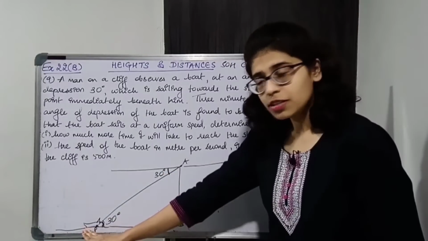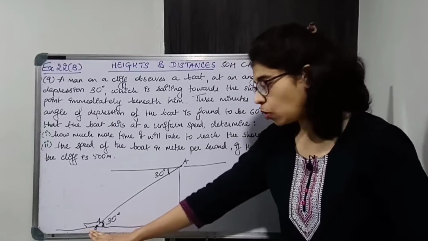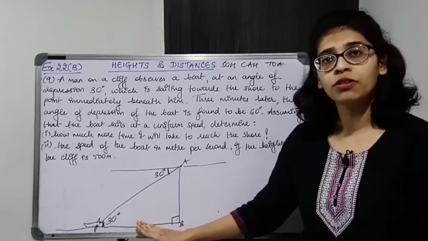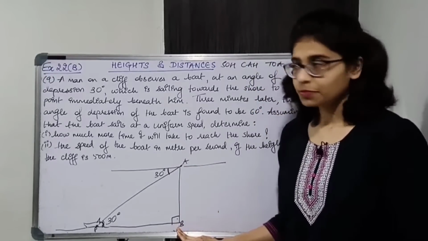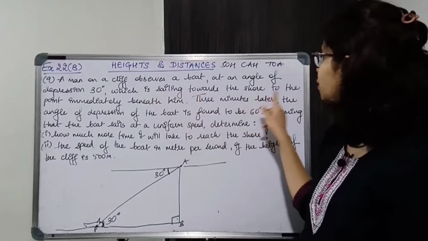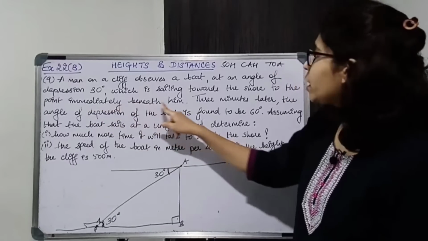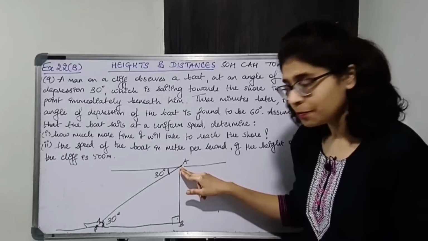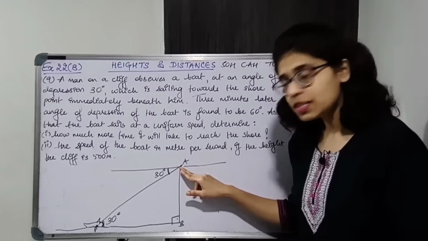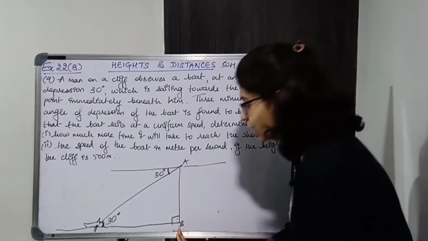This boat is sailing in water, and it is coming towards the shore which is just beneath the man. It is given over here, it is sailing towards the shore to the point immediately beneath him. So he is over here and the shore is right beneath him, that is at the foot of the cliff.